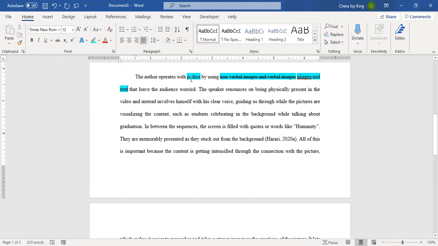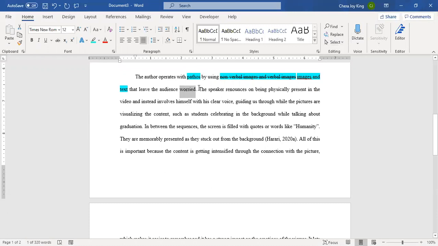The author operates with pathos by using images and text that leave the audience worried. This is such an excellent topic sentence. I am so happy about this because they've included the emotion right in the first sentence. So I know exactly what this paragraph is going to be about. It's about making the audience worried.